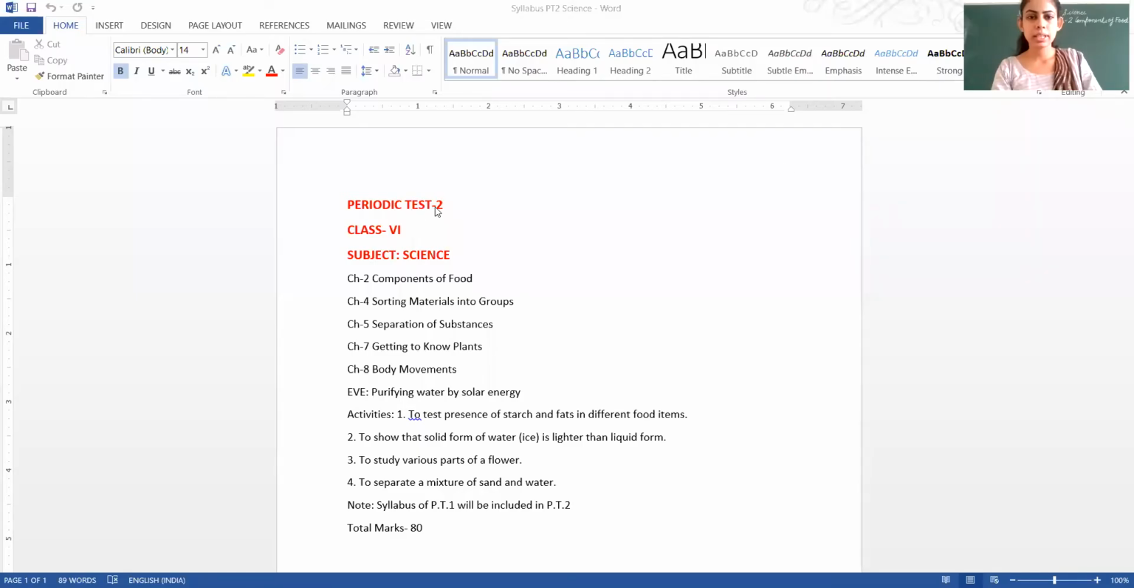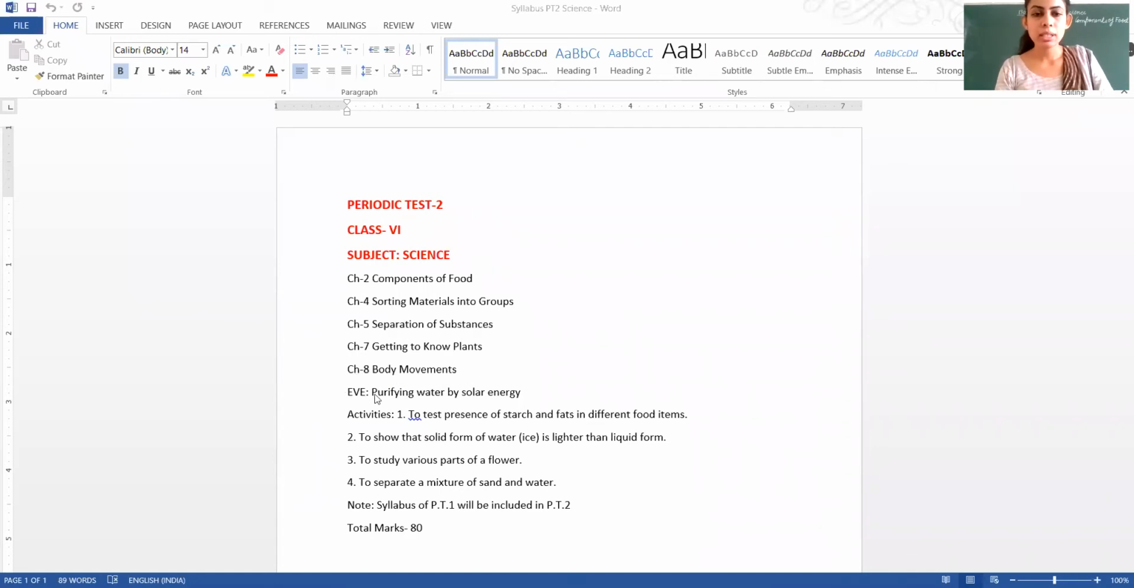Yes, students, in PT2, the syllabus of science is chapter number 2, components of food, in which we will study what the components of food are. Next, chapter number 4, sorting materials into groups. Chapter number 5, separation of substances. Chapter number 7, getting to know plants. And next, chapter number 8, body movements.